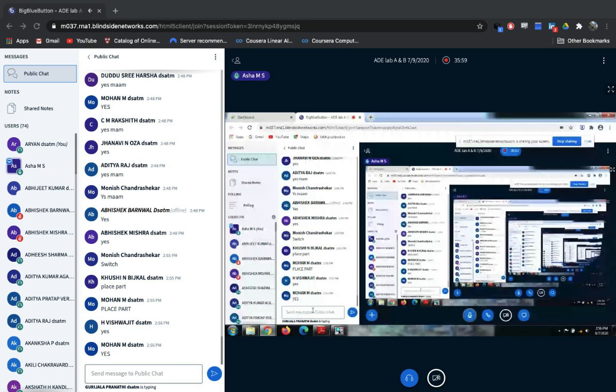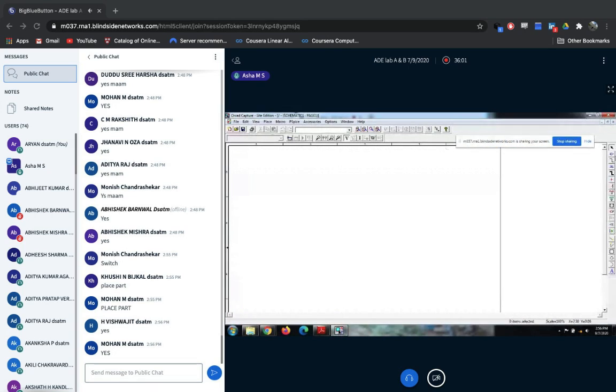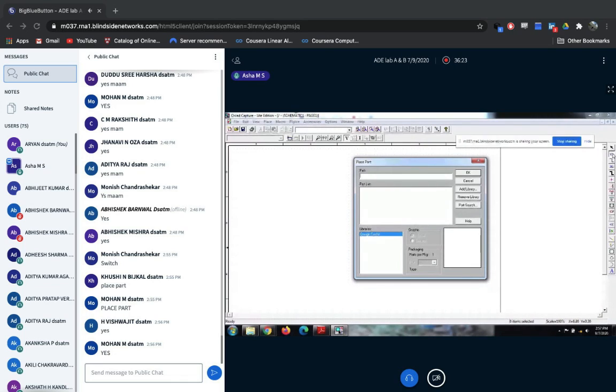Yes, right? So that is the place where you are going to extract all the components required to rig up your circuit. Hope it's clear. So this is the place part. From this place part, you are going to obtain all the components required to rig up all your circuits. Click on that. Once you click on the place part, you will get a pop-up window. The pop-up window is the place part.